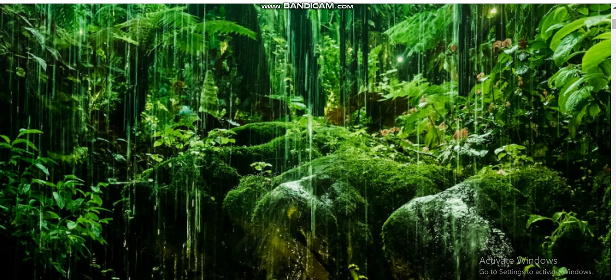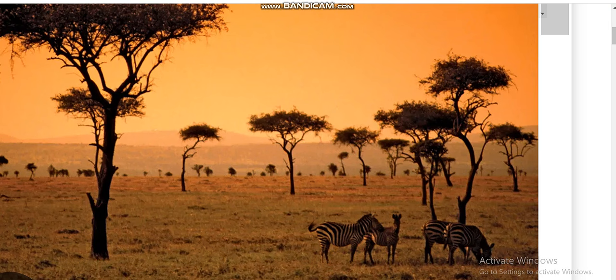Okay, so as you can see, this is savanna ecosystem. What are the characteristics of savanna ecosystem? It is characterized by spaced trees. As you can see, this tree is here and there's another tree here. So the trees in savanna are spaced.